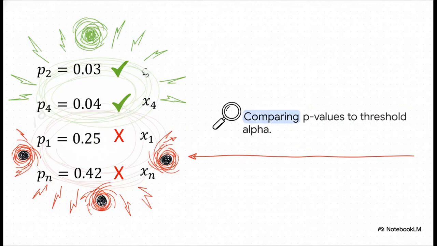And this visually breaks down that final step. Notice those green check marks next to variables x2 and x4? They have really nice low p-values of 0.03 and 0.04, which clearly demonstrates a mathematically significant relationship with the target. Meanwhile, x1 and xn, they have massive p-values. They're just pure noise, so we ruthlessly drop them entirely.